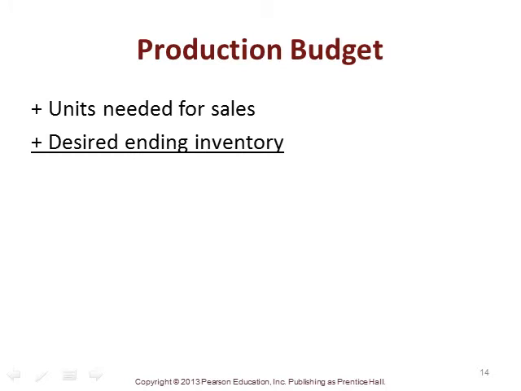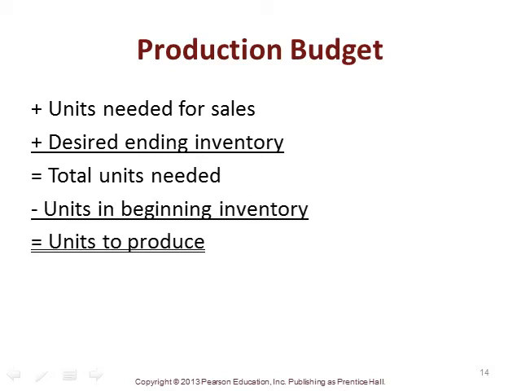And so the production budget we develop after determining the number of units to be sold. Then we can decide the number of units that we need to produce. And we talk about what our basic format of that is. So we need the units needed for sales, plus the desired ending inventory, right? We probably want something left over in inventory, equals the total units needed. And we reduce that by the units in beginning inventory. That is, what did we have in inventory going into this period to get us to the units we need to produce. And so this is just the basic format for the production budget. So now let's look at an example of one of those.